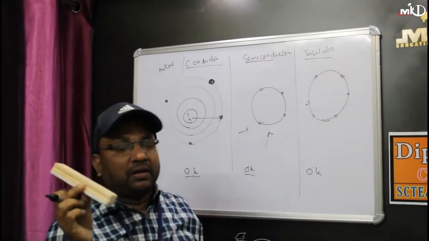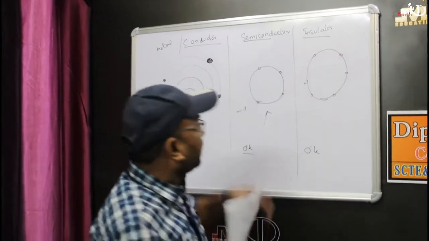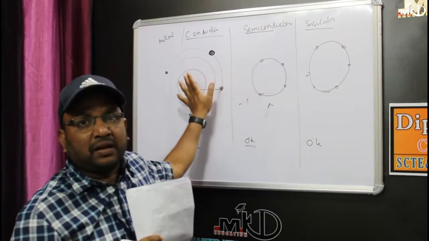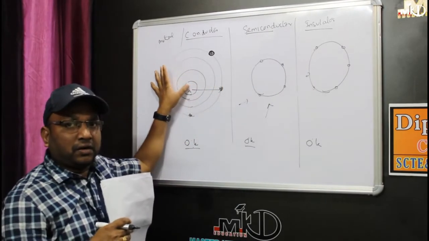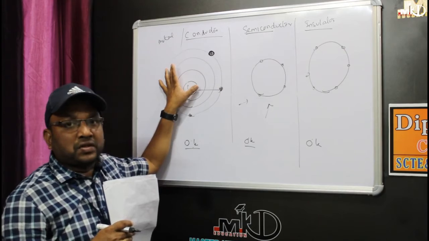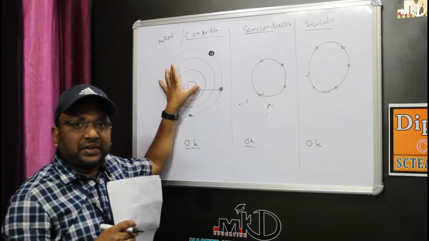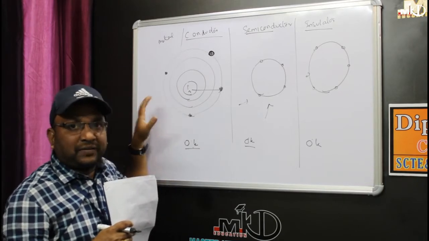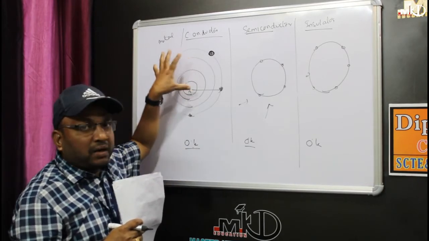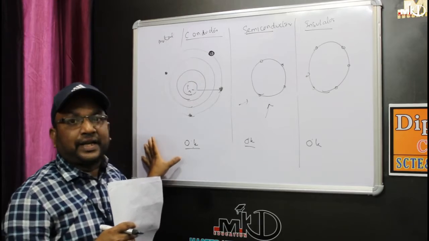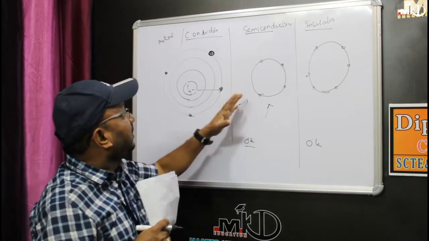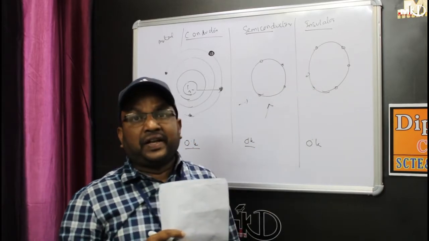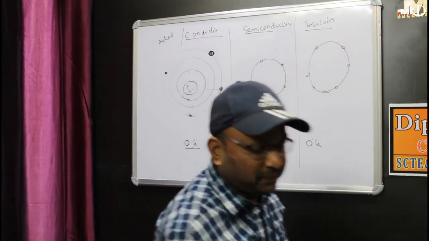Example of an insulator: it can never conduct. But in a semiconductor, they may conduct, or the conductivity of a semiconductor is less than that of a conductor. In a conductor or a metal, the flow of electrons is there even at 0 degree temperature or without applying any electric field. I can get the electrons even if the metal is at 0 degree Kelvin. So what I want to say is that conductor, semiconductor and insulator are all classified in terms of the energy band diagram. So I will be telling you what is an energy band diagram.